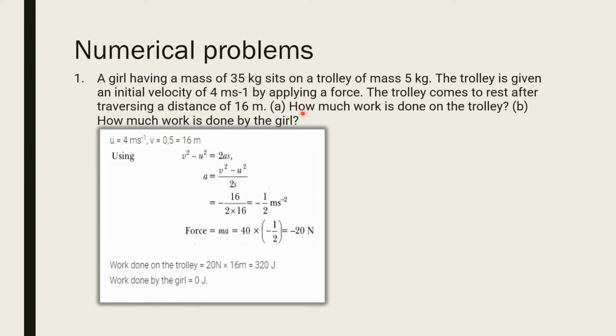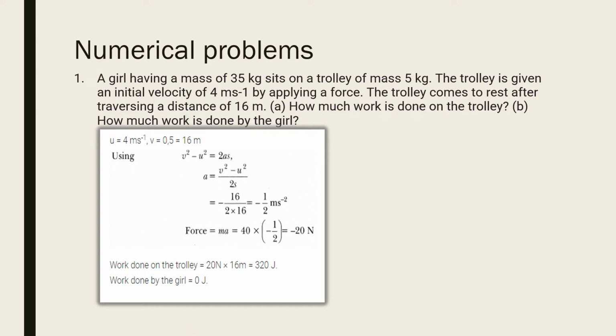Now, there is one numerical problem we can solve. A girl having a mass of 35 kg sits on a trolley of mass 5 kg. The trolley is given an initial velocity of 4 meter per second by applying a force. The trolley comes to rest after traversing a distance of 16 meter. How much work is done on the trolley? How much work is done by the girl?